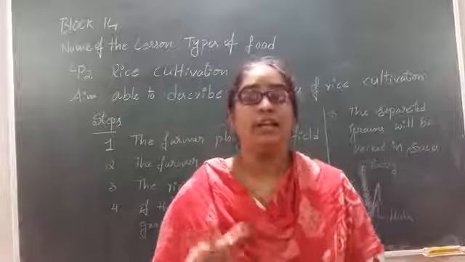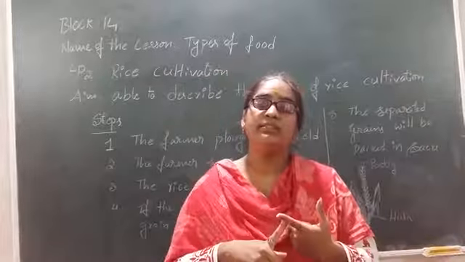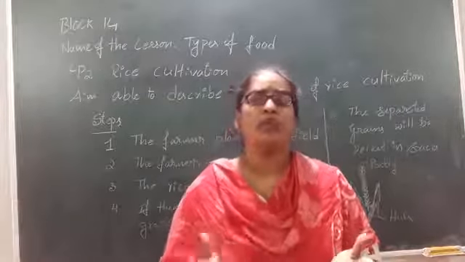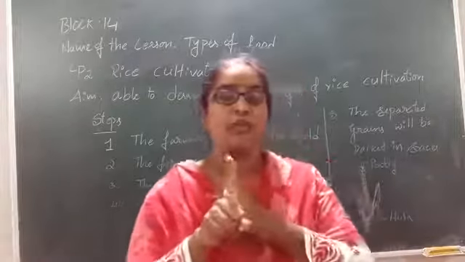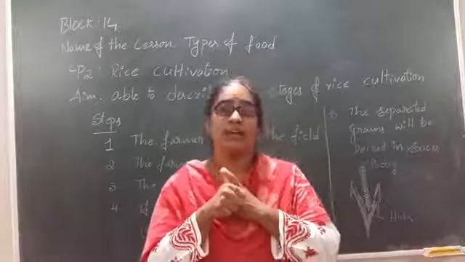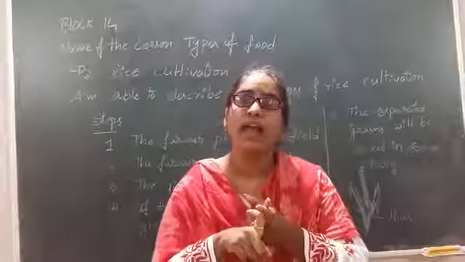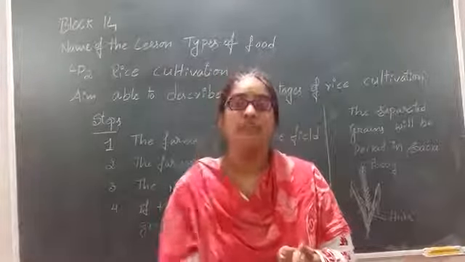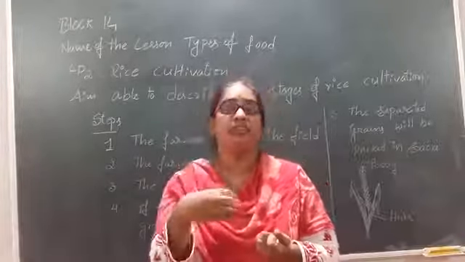Okay, so let me tell you one more time. What are the basic steps that every farmer follows to grow any crop, not only rice? First step, he has to plow the land. Why does he have to plow the land? So he can bring the nutrients and the moisture of the land to the upper surface.